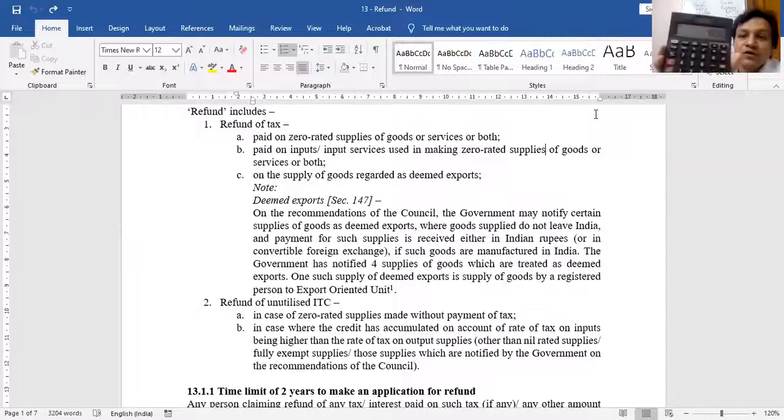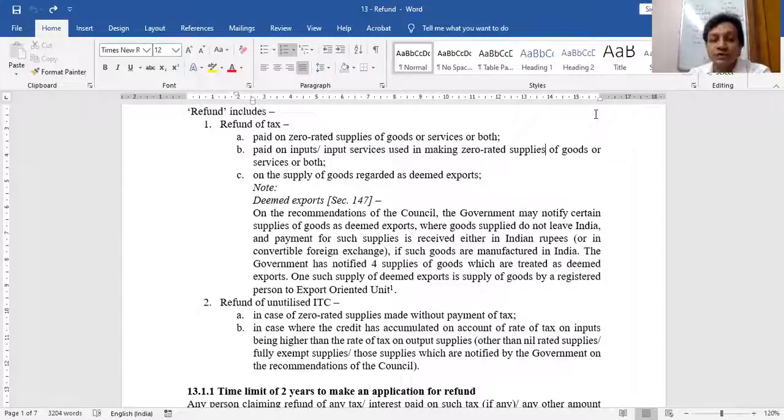So there is a 48,000 rupees balance. Government says you can also claim this as refund. Why? Because my finished product was sold at a lower rate as compared to the raw material which I purchased at a higher rate. So I have no option now to utilize this ITC. So government says no issue, claim this as a refund.